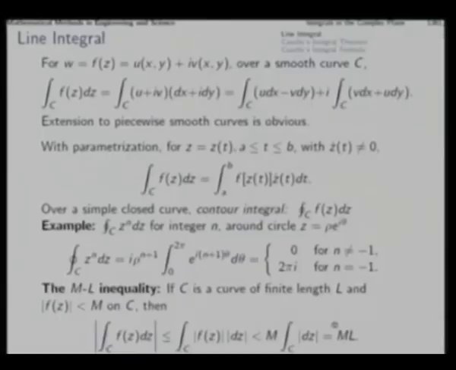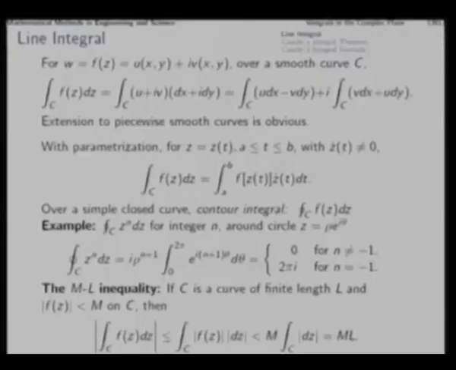So the result is that if the absolute value of the function is bounded by M and the curve is of finite length L, then the absolute value of the line integral is bounded by the product of M and L. This is a convenient result which will be of use later also.